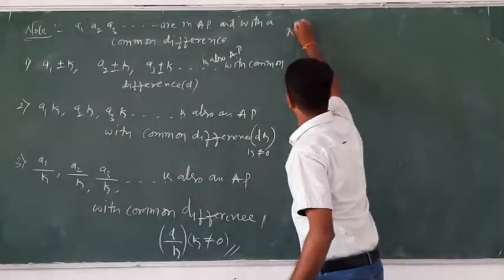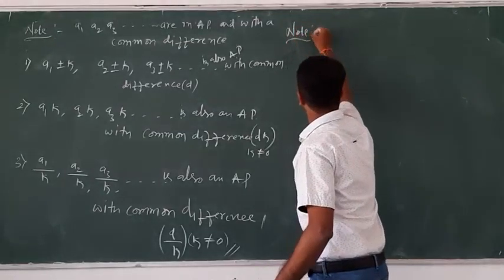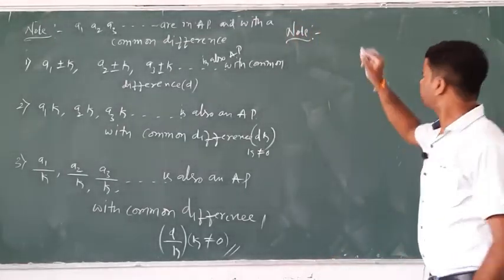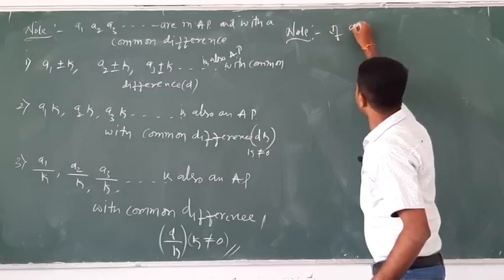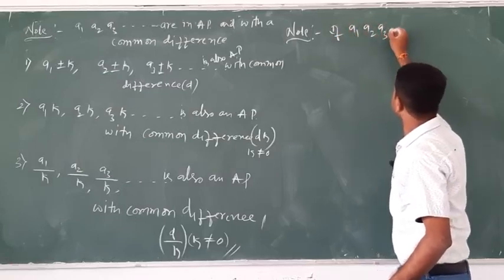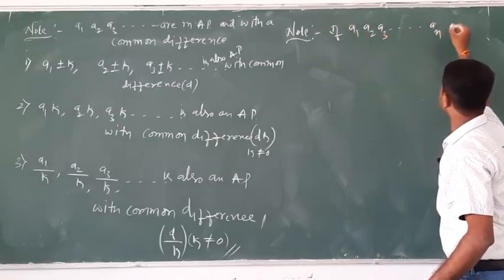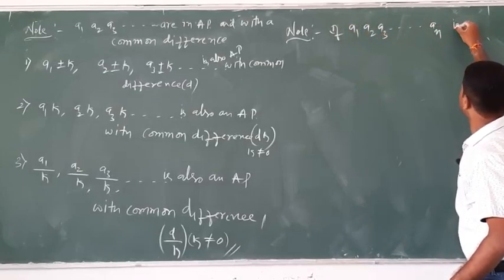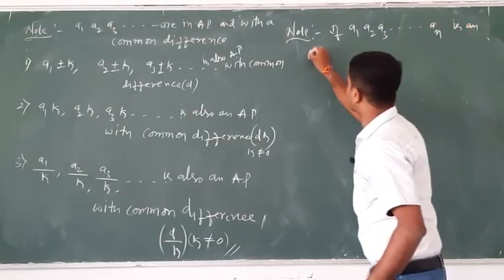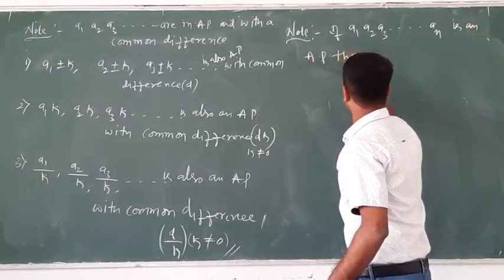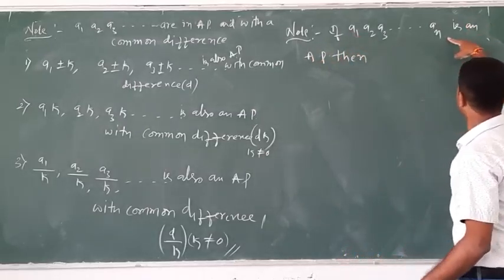One of the very important notes: if a1, a2, a3 up to so on, an is an AP, then tell me the first term and the last term.